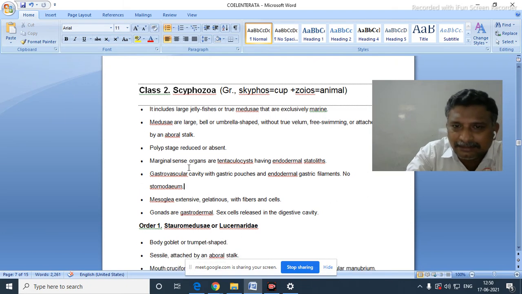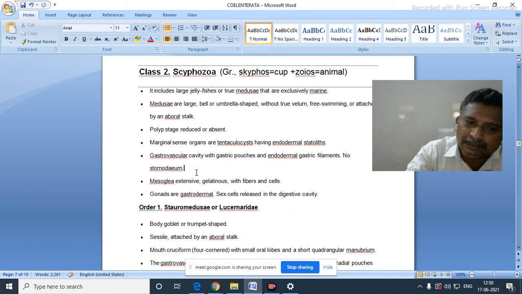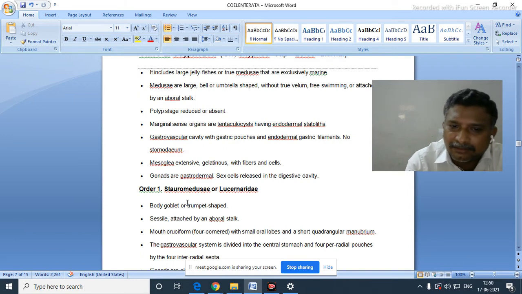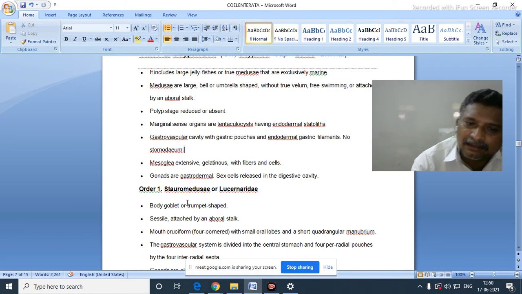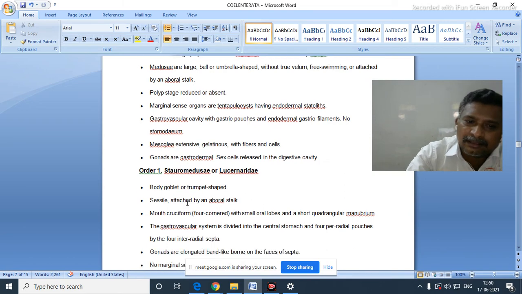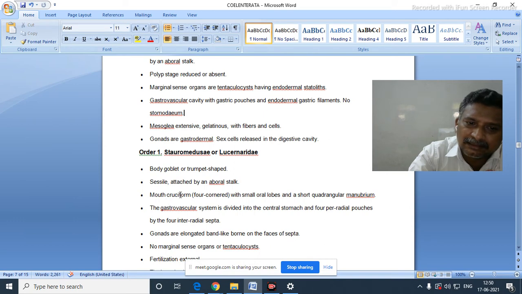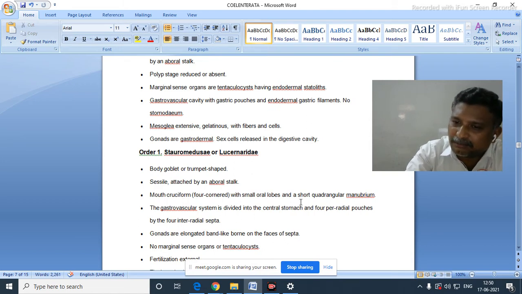Now Scyphozoa, a class of Coelenterata, is divided into orders. One is Stauromedusae or Lucernariida. Here the body is goblet or trumpet shaped, sessile, attached by an aboral stalk. The mouth is cruciform, with four small oral lobes and a short quadrangular manubrium.